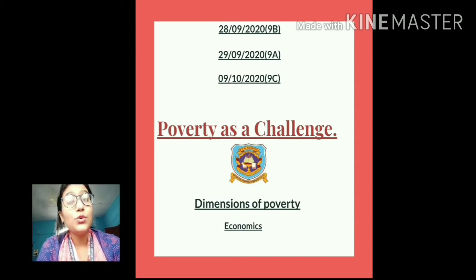All right, and students, poor and poverty are not the same. Yes, they are related, but they are not exactly the same. In the last class, I gave you all one question: are the words poor and poverty same? Many of you have written yes. The answer will be no, because while poverty refers to the situation or the condition, poor refers to the person who is suffering from this situation or condition.